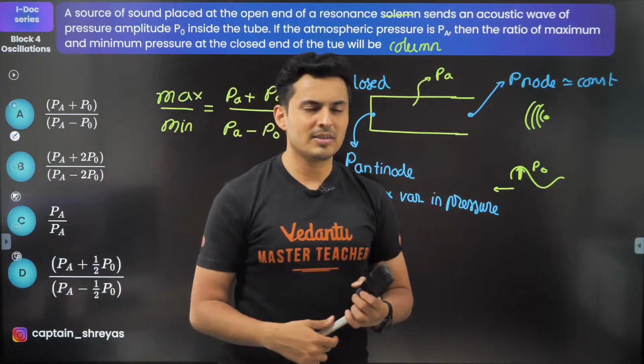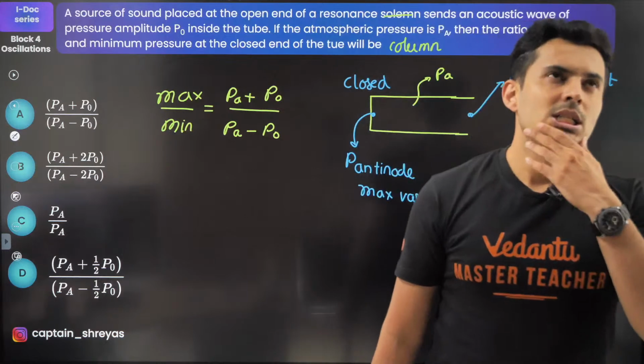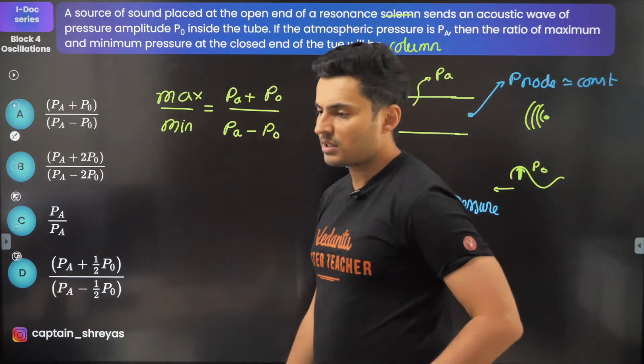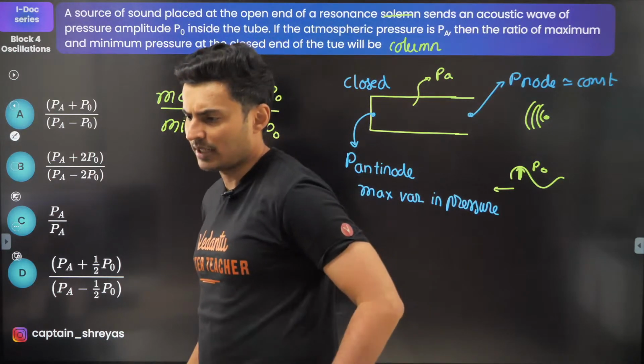Is that clear? 51 percentile means maybe around 50-60 marks or 40 marks, depends on that.